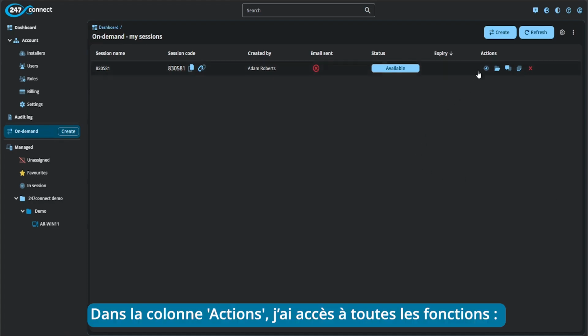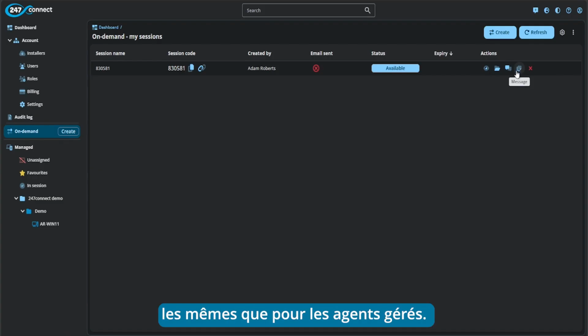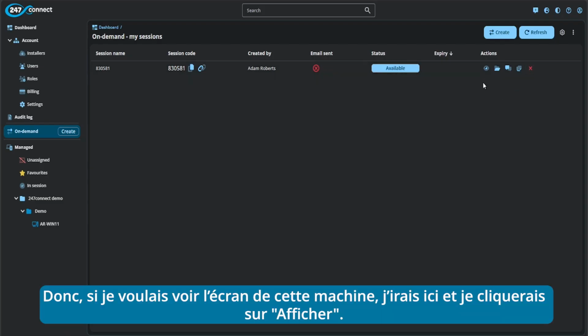So on this screen, underneath the actions column, you'll see I have access to my features. So view, file transfer, chat and message. The same features as we had available for the managed agents. And from here there is also an end session option as well, which we can use to kill the session at any time. So if I wanted to view the screen of this machine, I'd go into here and click view.